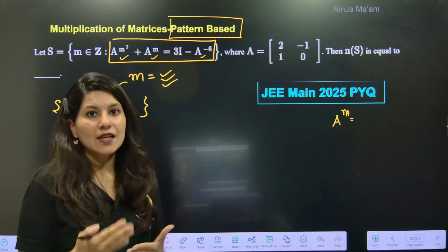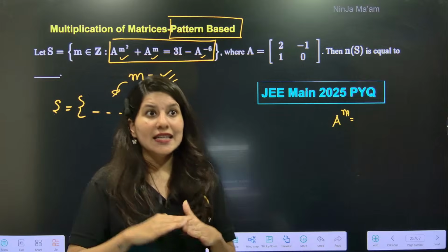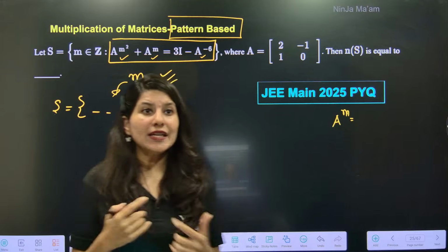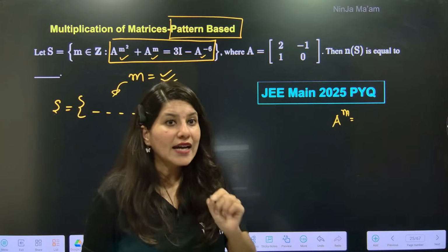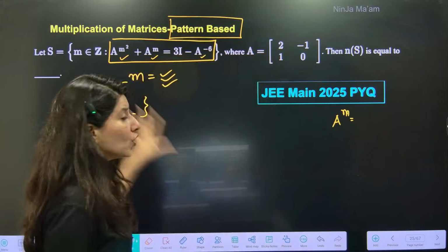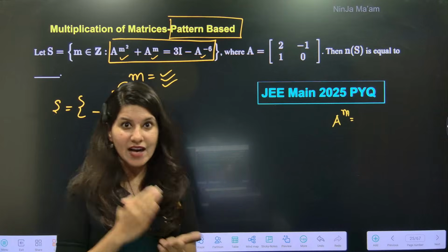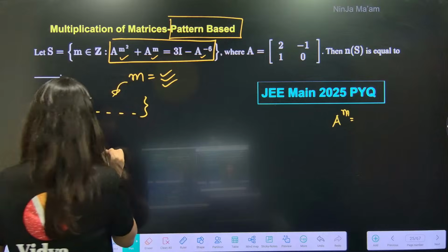By calculating A square, then A cube, and eventually we need to observe and write A power M. If we are able to do that, then the whole question will be sorted, decoded, killed. Okay, are we ready for it? So A is there.